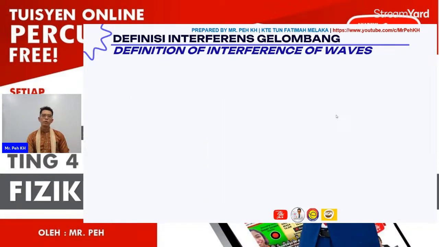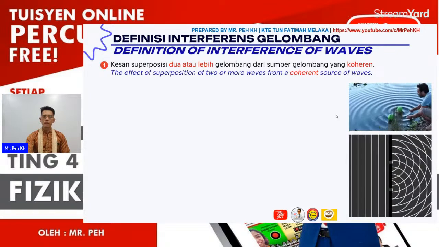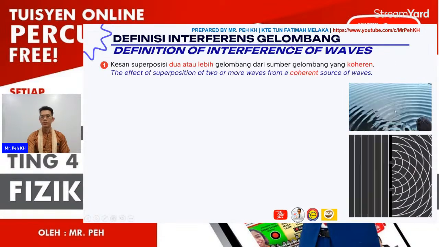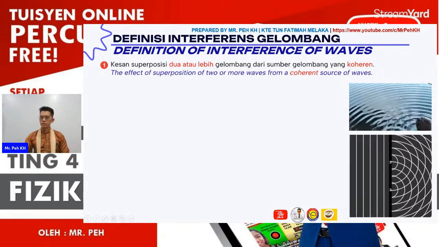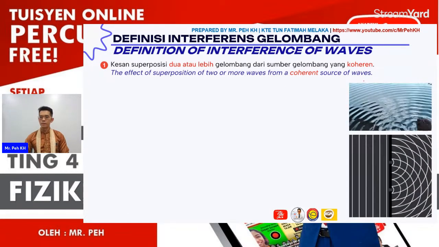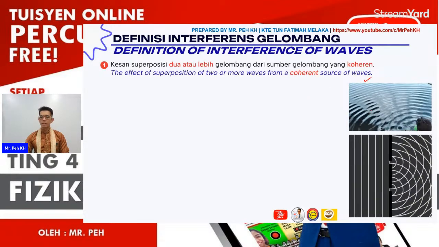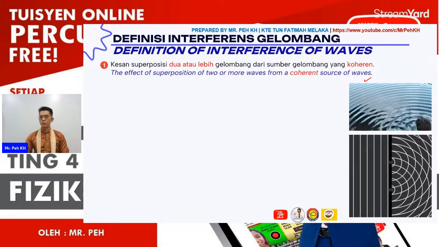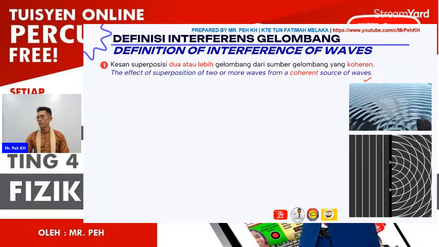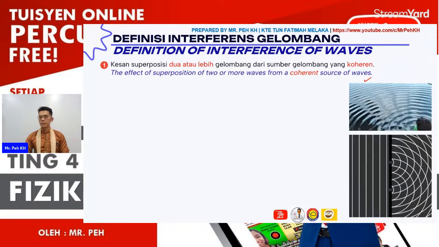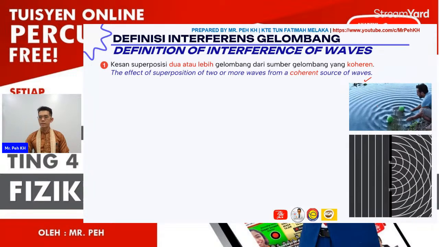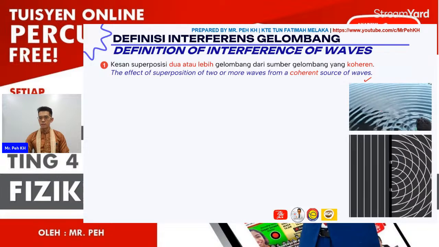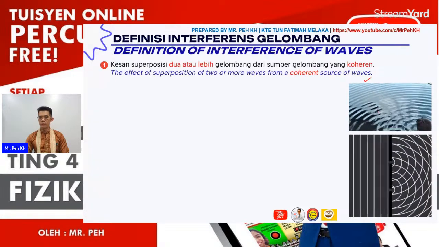Firstly, you need to know the definition of the interference of the wave. You can observe the first GIF. You can see the person using 2 balls to vibrate, because they want to create 2 circular waves here. And then you can see the interference effect occur, just like the figure.